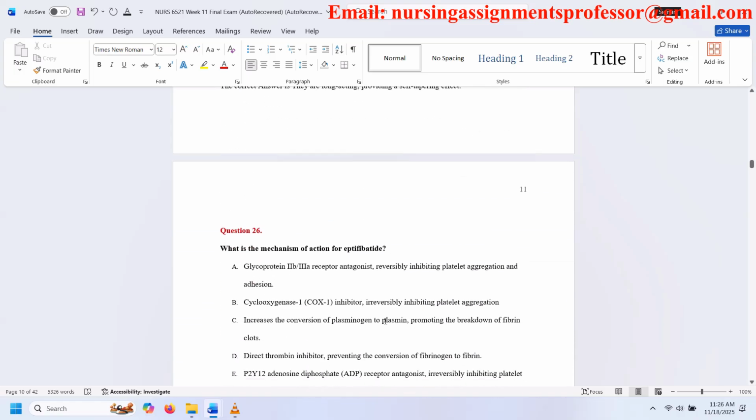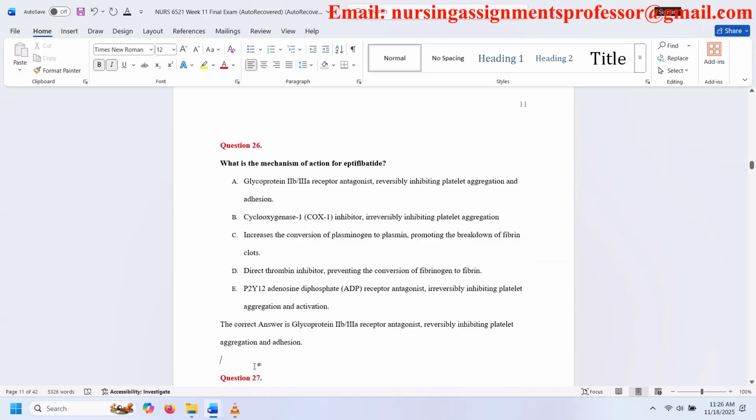Question 26. What is the mechanism of action for eptifibatide? A. Glycoprotein IIb/IIIa receptor antagonist, reversibly inhibiting platelet aggregation and adhesion. B. Cyclooxygenase 1 inhibitor, irreversibly inhibiting platelet aggregation. C. Increases the conversion of plasminogen to plasmin, promoting the breakdown of fibrin clots.